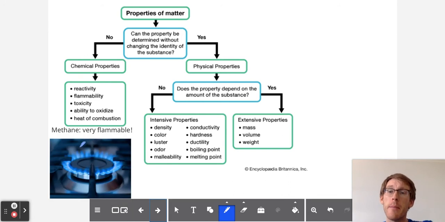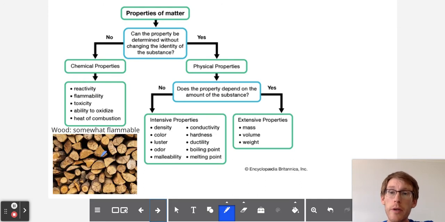So, for example, methane or natural gas is something that's very flammable, and that's a chemical property because you only know that it's flammable when you change methane into something else. Burning methane gas requires oxygen and it produces carbon dioxide and water. You're changing the methane into something else. That's how we know this is a chemical property.